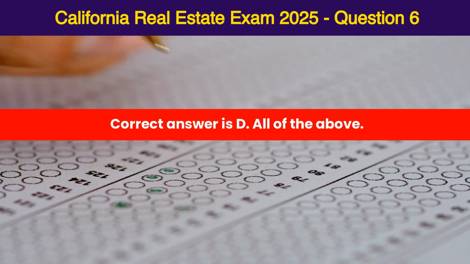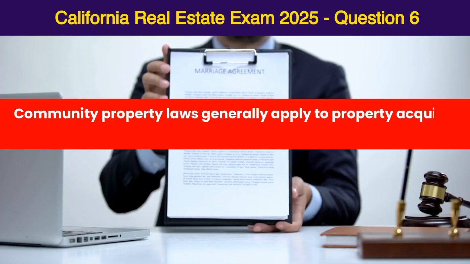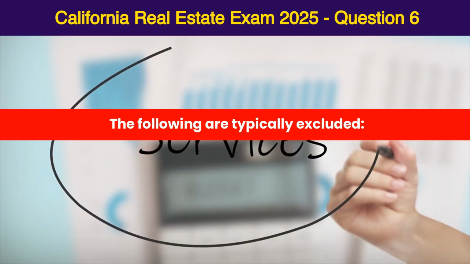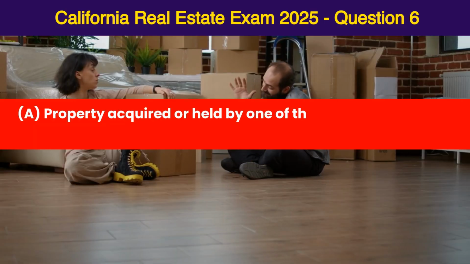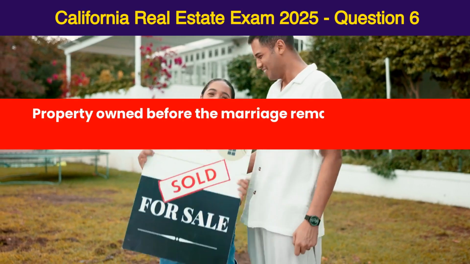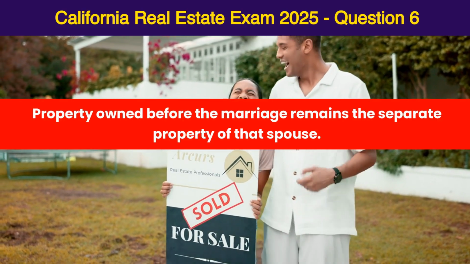Correct answer is D. All of the above. Community property laws generally apply to property acquired during the marriage through the efforts of either spouse. The following are typically excluded. A. Property acquired or held by one of the spouses prior to the marriage. Property owned before the marriage remains the separate property of that spouse.